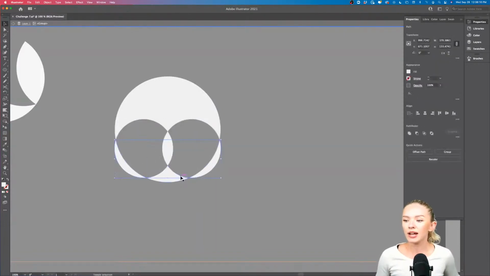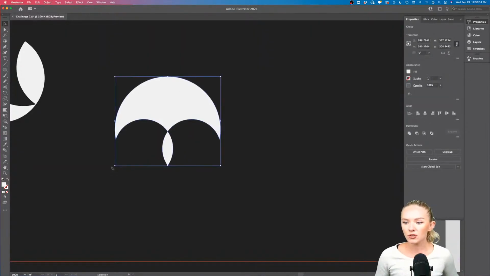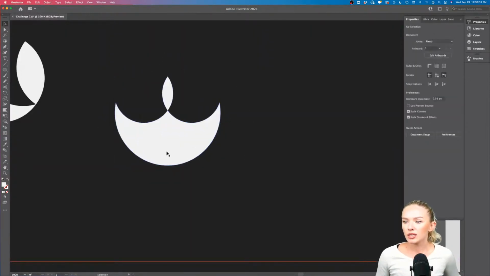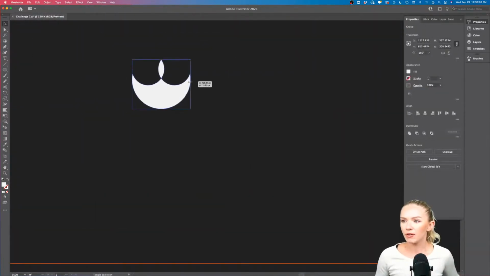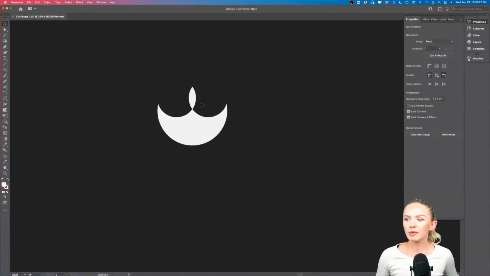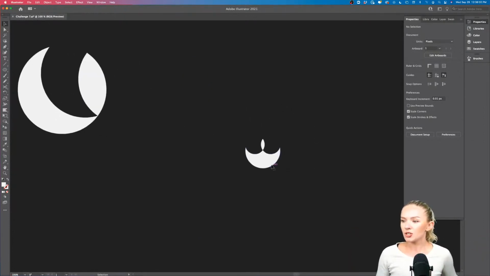So again, I have divided this, and now I'm going to remove all of these parts, and now we have something interesting going here. Look, this almost reminds me of a flower, or something that has to do with nature, or maybe a human who is holding their hands like that. So just another shape.